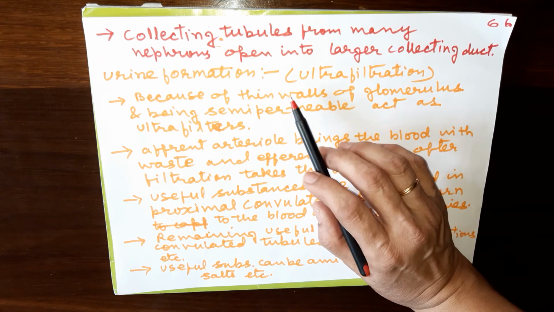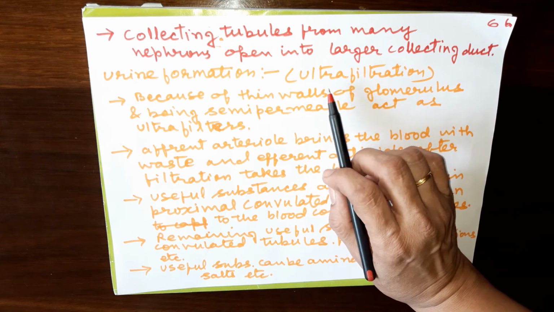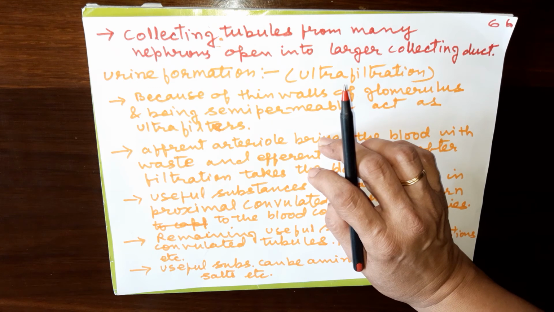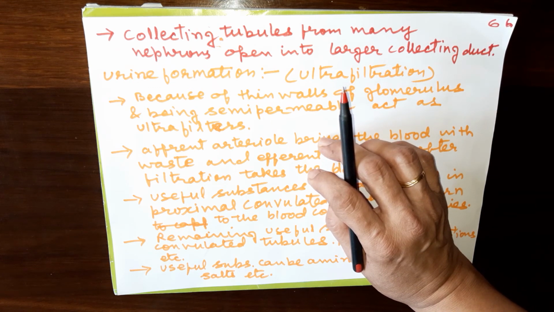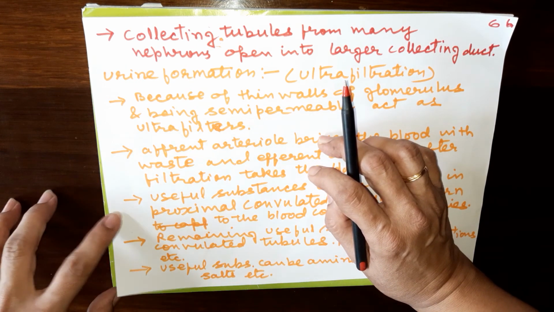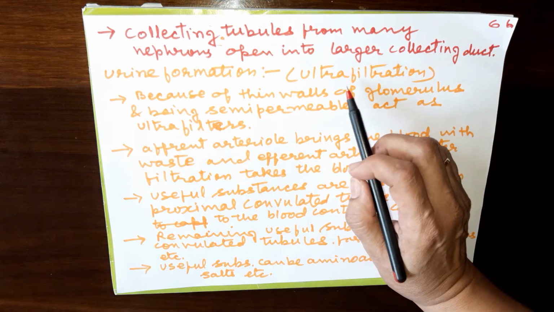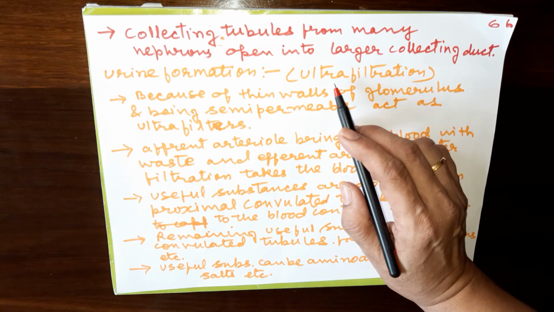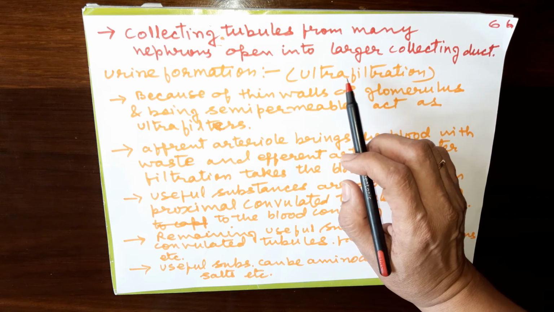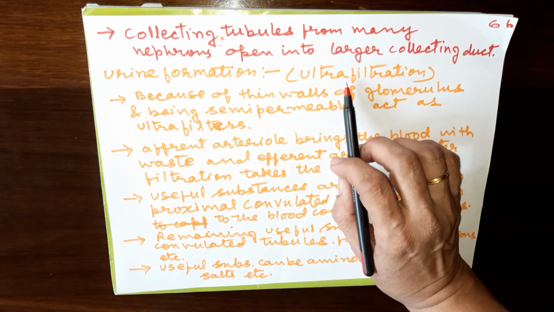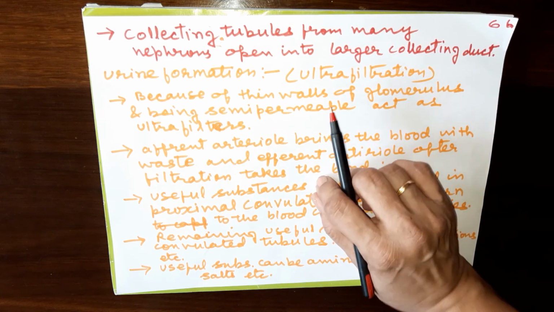Urine is filtered, and it is called ultrafiltration. Why is it called ultrafiltration? Because the afferent artery brings the blood, and the efferent artery takes the blood away minus waste. So this all works, and arteries work under pressure because they are connected to the heart. So the urine formation also takes place under pressure here. That means filtration takes place under pressure. That is why it is called ultrafiltration.